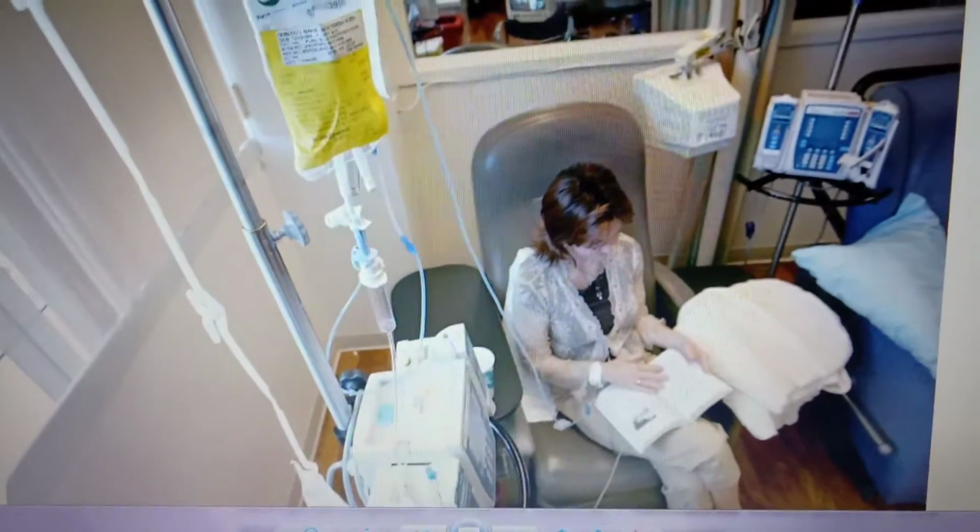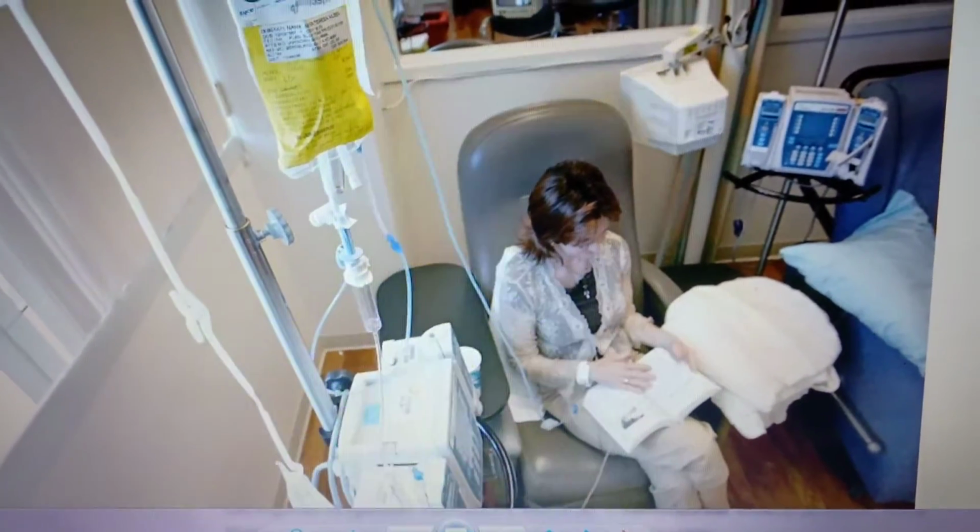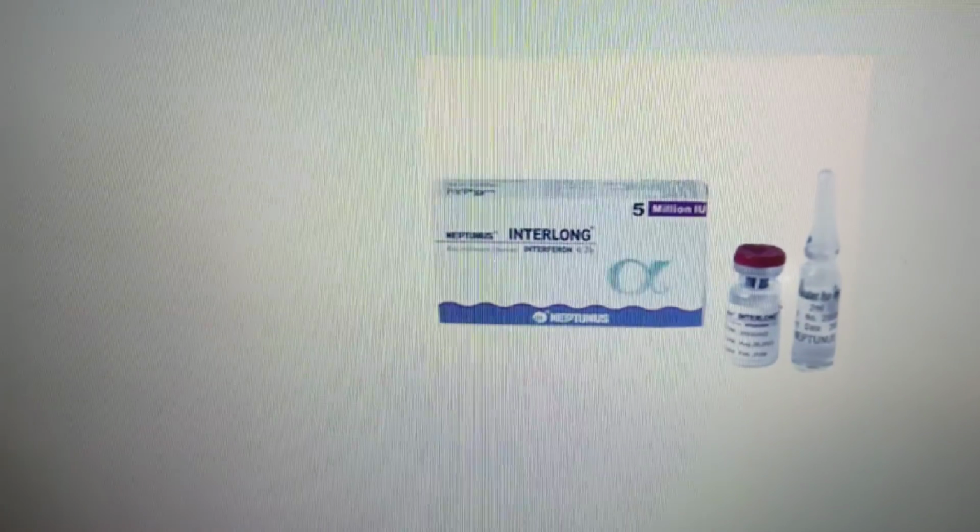And the last is alpha interferons. These are the alpha interferons. I'll tell you what that is. See, our immune cells cannot detect and destroy tumor cells. Therefore patients are given substances called biological response modifiers. These are nothing but substances that modify our immune response.